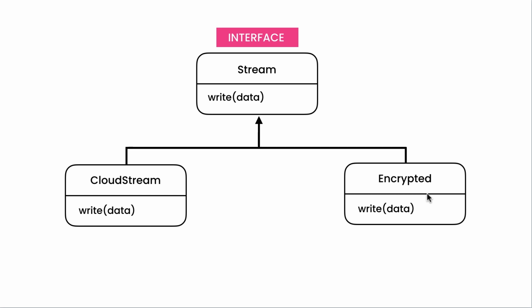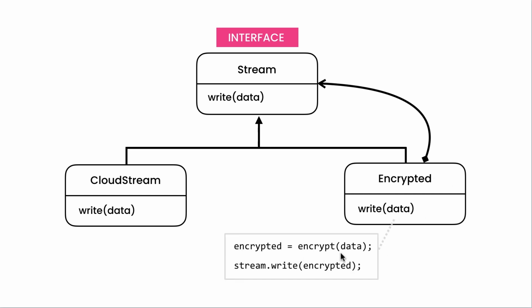So how are we going to write the data to the cloud? Well, in this class, we can have a private field of type stream. So we're going to have a composition relationship. And with this, our write method is going to look like this. First, we're going to encrypt the data, store it in a local variable, and then we're going to call the write method of this stream object.